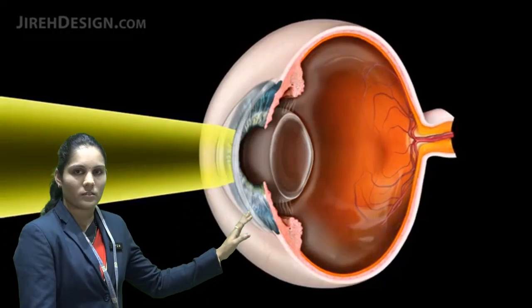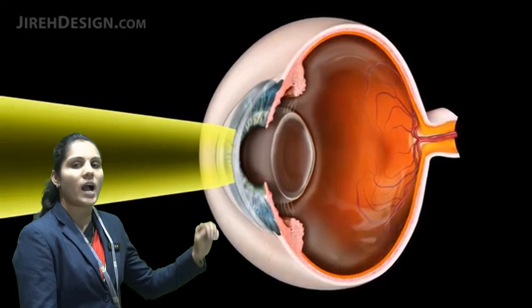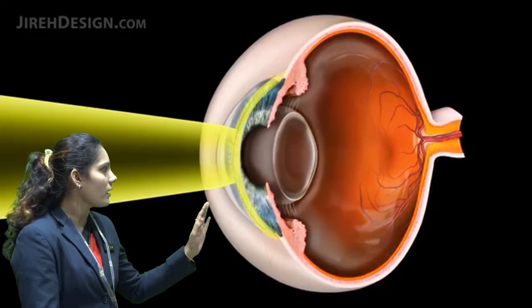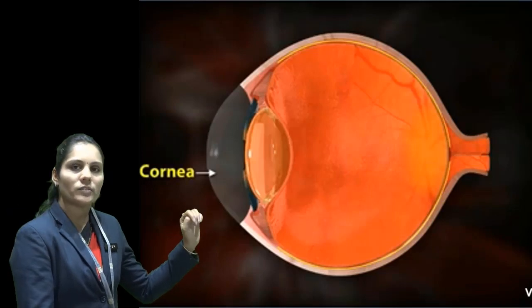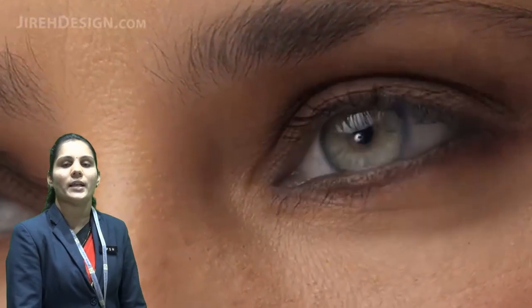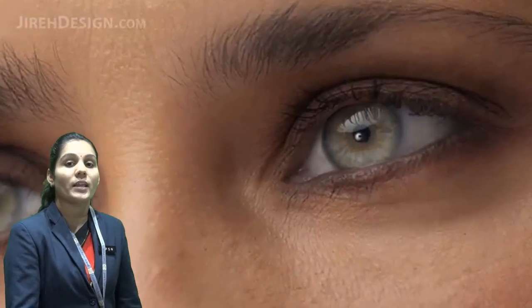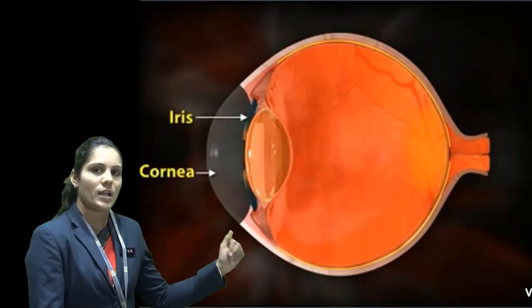Behind the cornea you can see the dark colorful part. That dark colorful part is known as the iris. So what is the function of the iris? The iris gives the beautiful color to the eyes. That's why we say he or she has blue eyes or green eyes, because it gives the beautiful colors to our eyes.